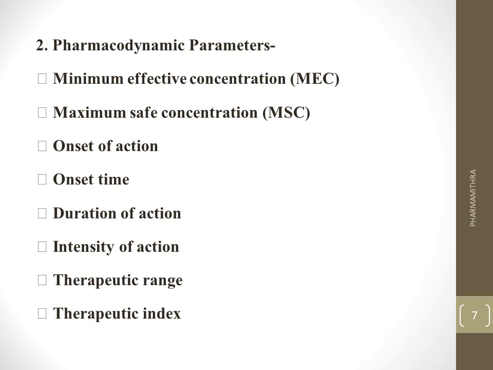Whereas the therapeutic index is the ratio of MSC to MEC, that is MSC divided by MEC. Here we can find the ratio of the dose required to produce the toxic or lethal effect to the dose required to produce the therapeutic effect.